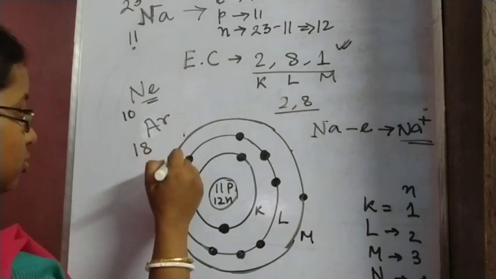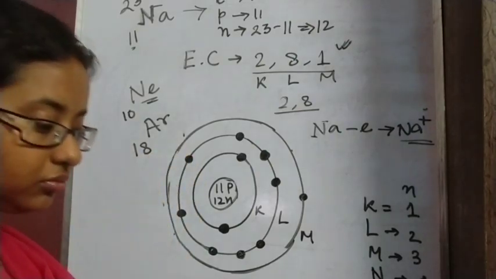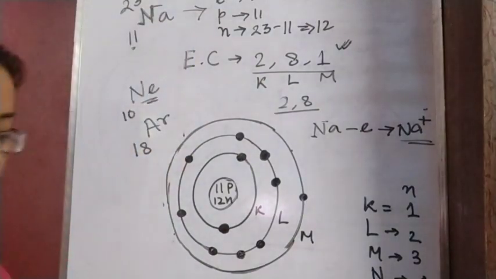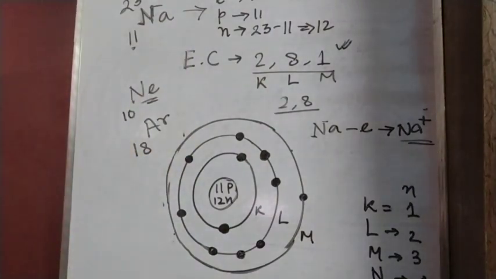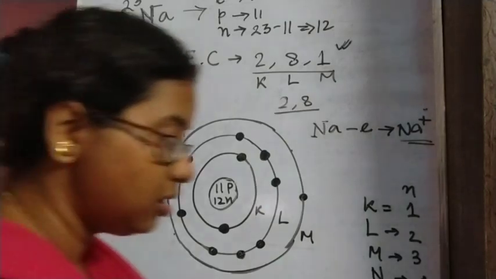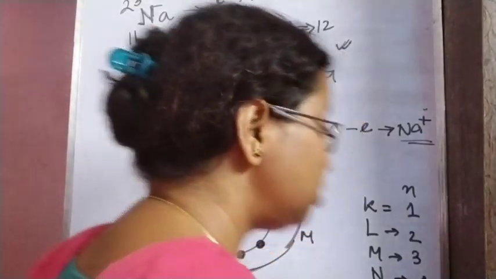Now these ions, they will react together to produce ionic compounds. As we know the structure of common salt, sodium chloride, these are ionic compounds.